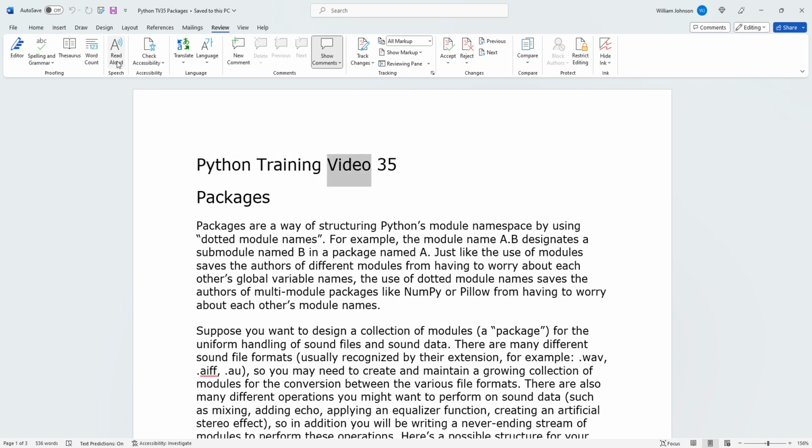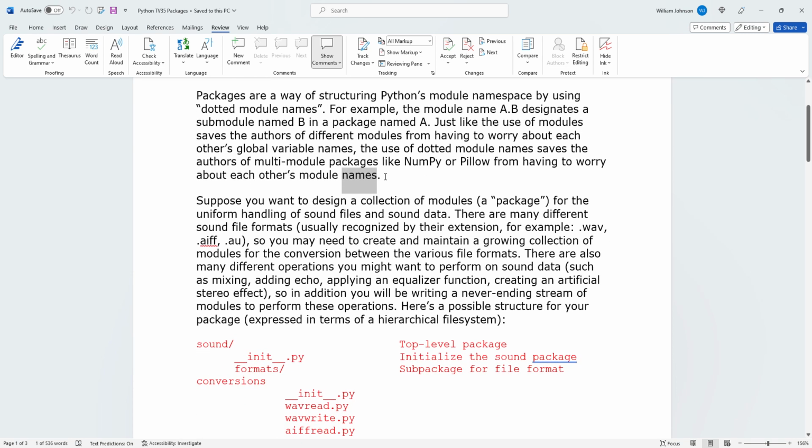Python Training Video 35. Packages. Packages are a way of structuring Python's module namespace by using dotted module names. For example, the module name a.b designates a submodule named b in a package named a. Just like the use of modules saves the authors of different modules from having to worry about each other's global variable names, the use of dotted module names saves the authors of multi-module packages like NumPy or Pillow from having to worry about each other's module names.